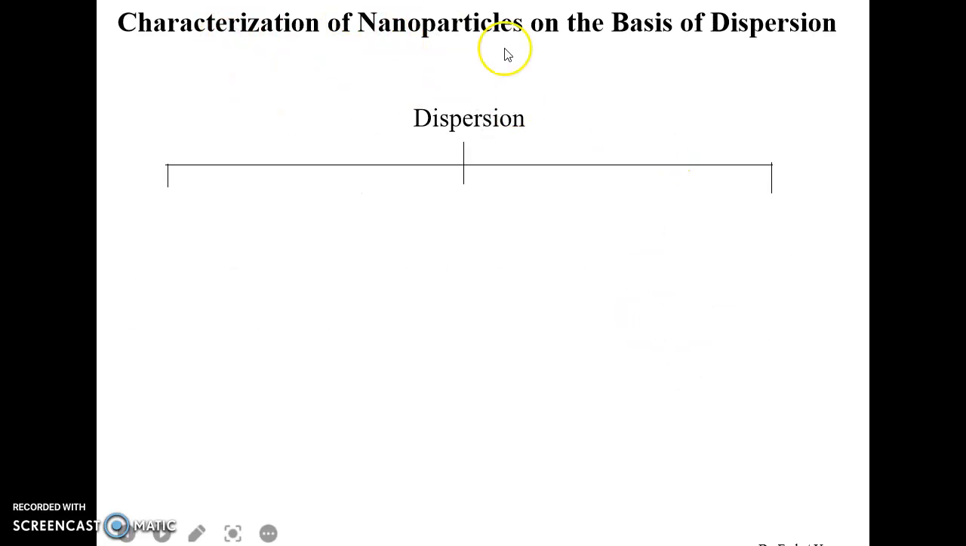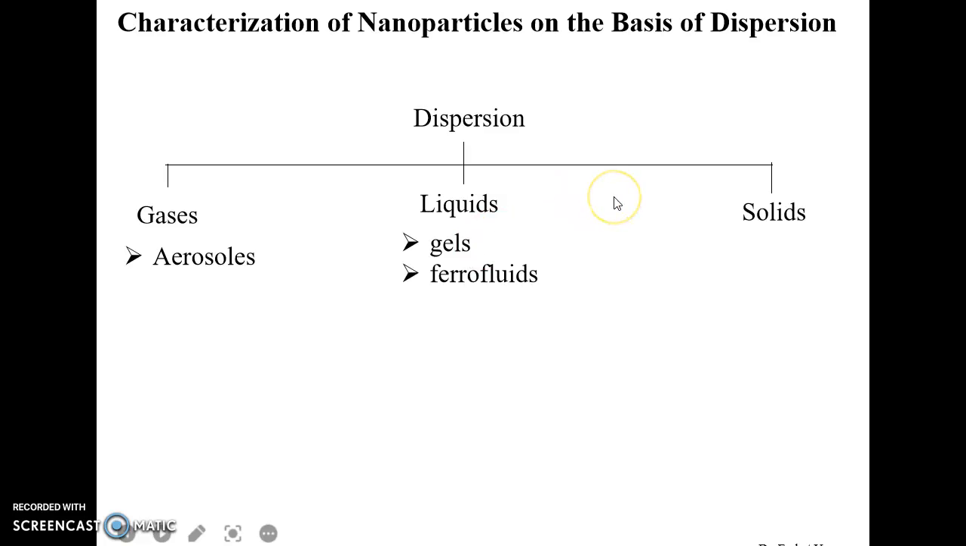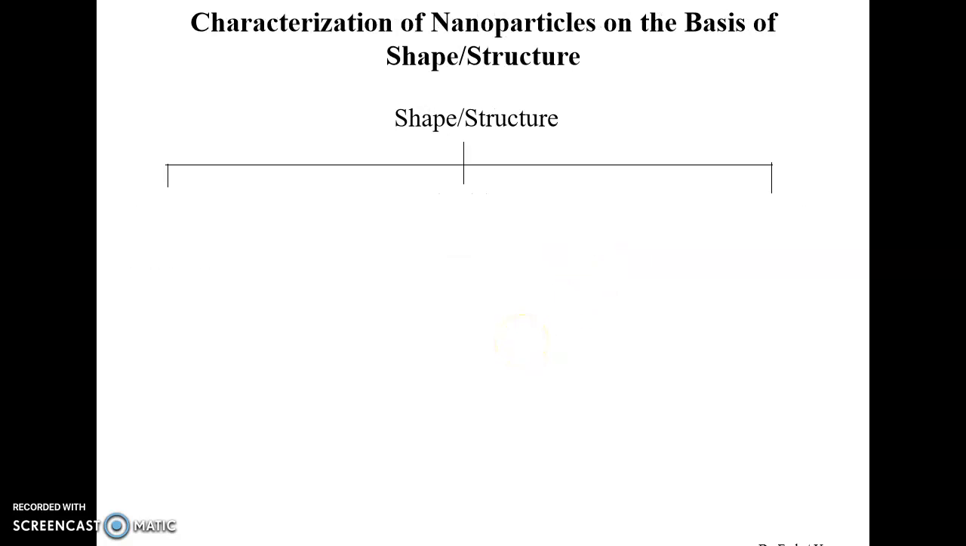Next, on the basis of dispersion, you can characterize the nanoparticles. We have three mediums. First is gas, in which nanoparticles could disperse, and on that basis we can say these are aerosols. Then liquids, another medium in which nanoparticles could disperse, where we can say gels or ferrofluids. Next is the solid phase in which nanoparticles could disperse, so matrix materials are the case here.